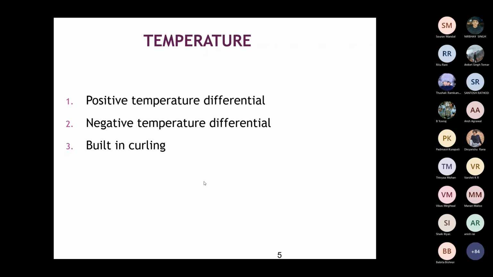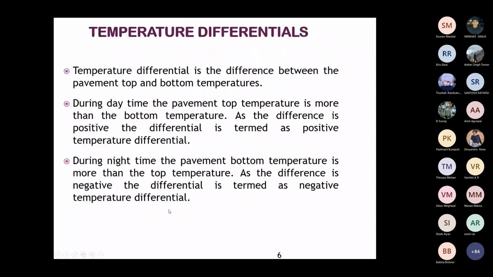Okay, so positive temperature differential, negative temperature differential, and built-in curling. How do we find this positive and negative temperature differential? Temperature differential means the difference between the temperature of the pavement top and bottom. During daytime, the temperature at the top will be more than at its bottom, and it is reversed during night.